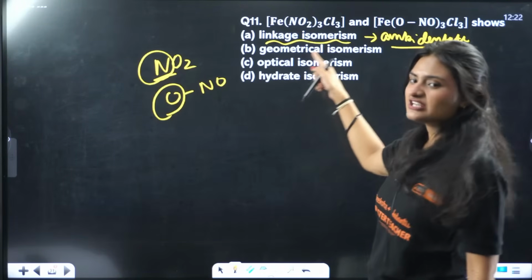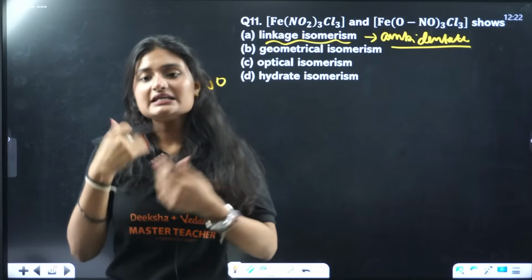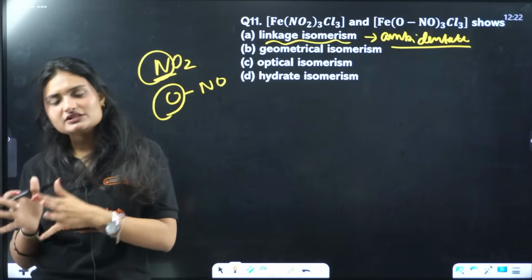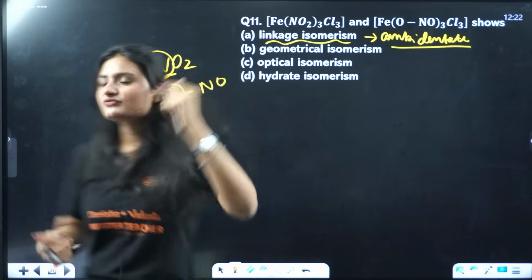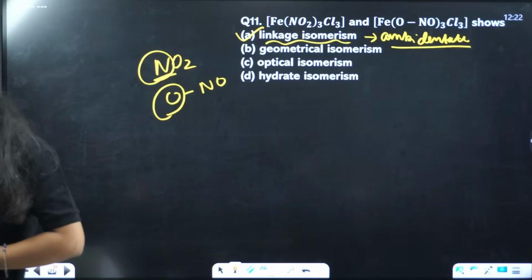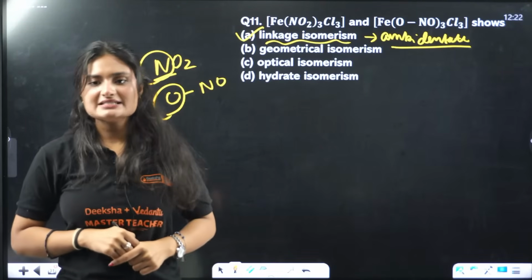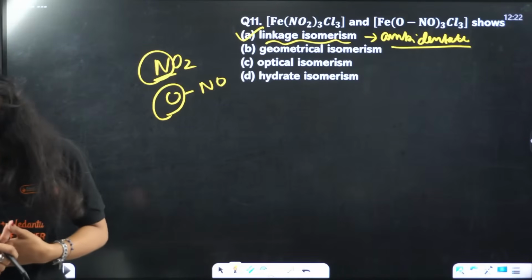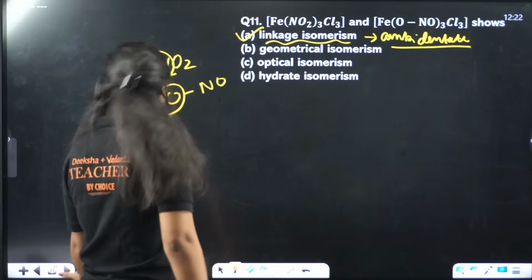Okay, so what type of isomerism? Linkage isomerism, shown by ambidentate ligands, when ligands differ in their connectivity to the central atom. That is linkage isomerism. This is an example of linkage isomerism. Ambidentate will always show linkage isomerism. So the correct answer is option A. Let's move on to the next question.